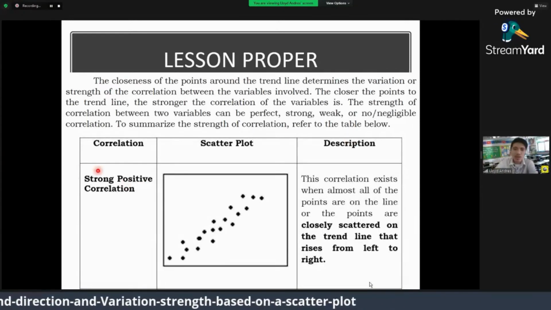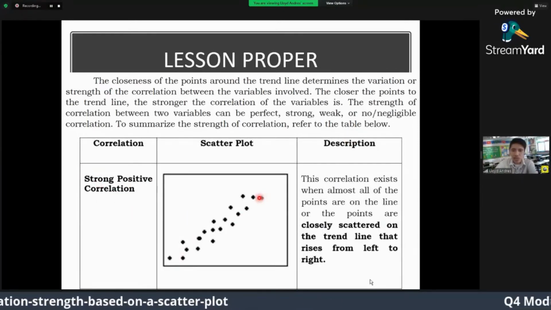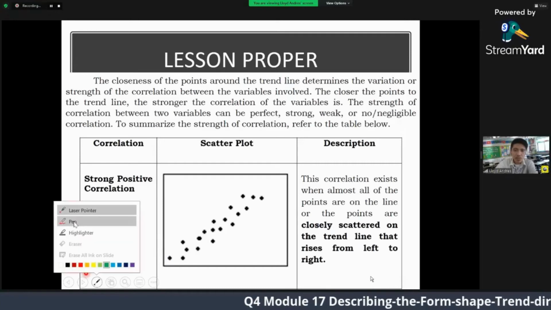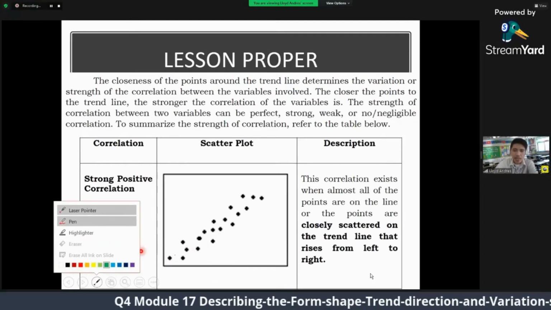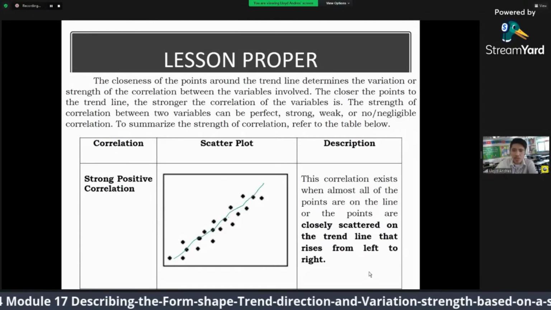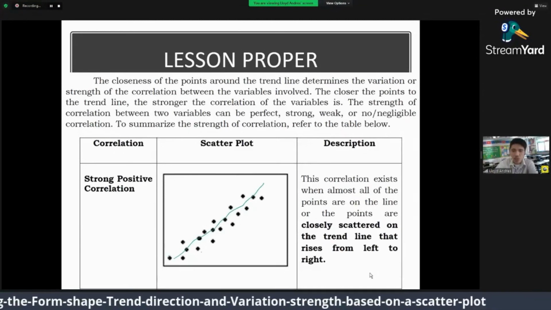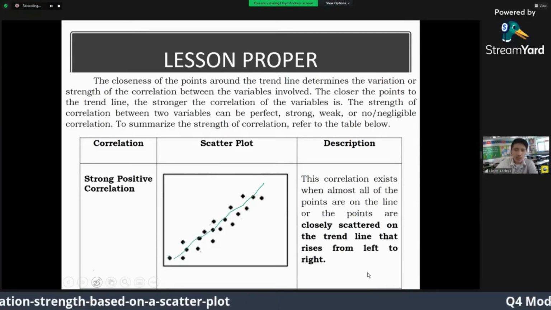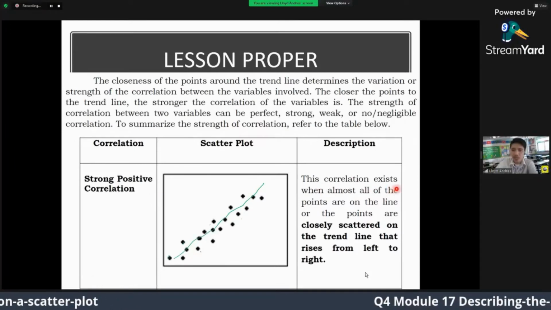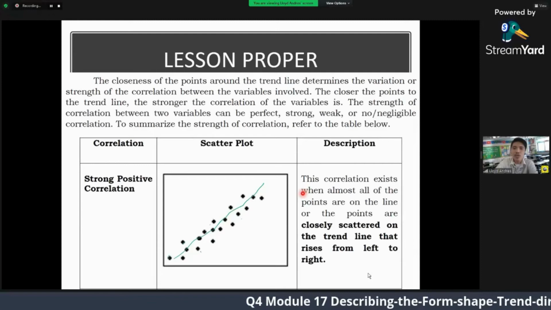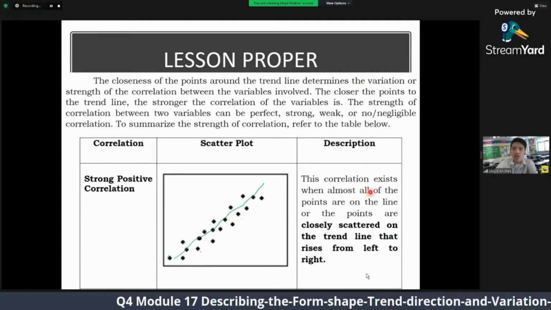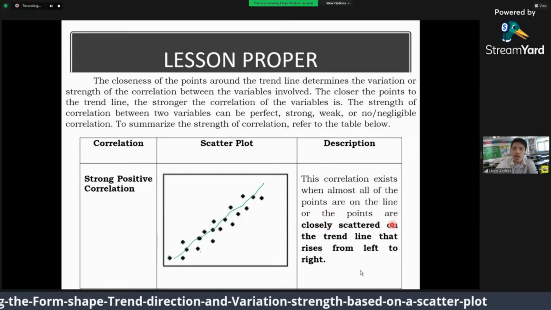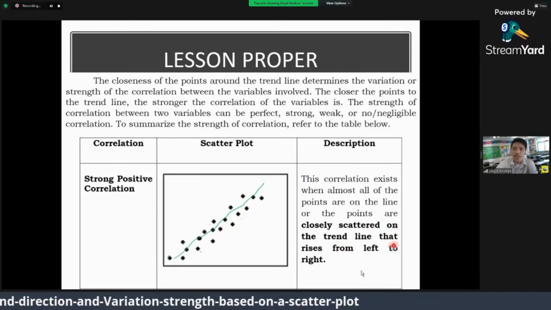So, for a strong correlation, this is how it looks. If you look at it, the points are close together, and let's assume they follow the trend line. If you look at the points, they are near your trend line. So, the description is that a strong correlation exists. You call it a strong positive correlation when almost all of the points are on the line or the points are closely scattered on the trend line that rises from left to right.